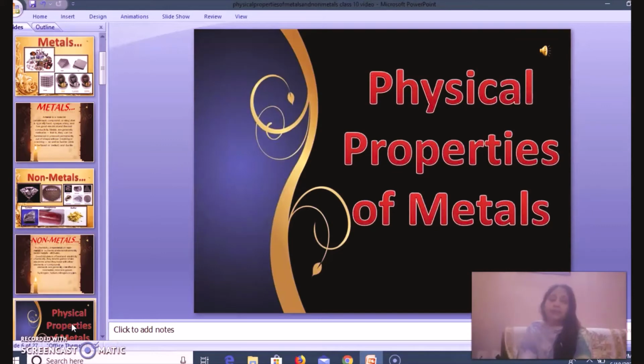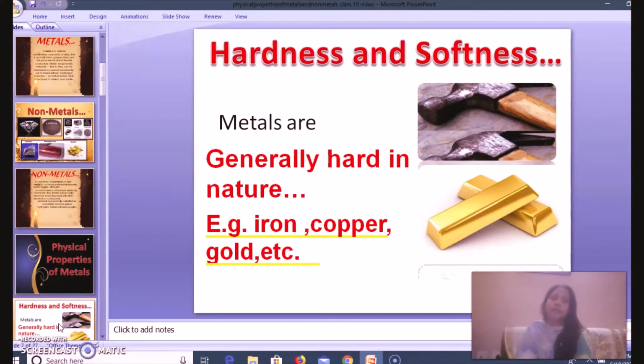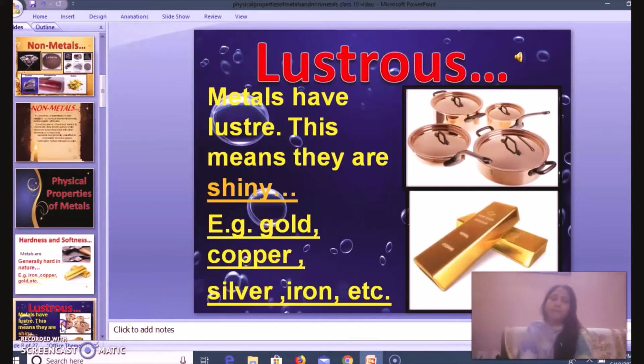Now let us understand the physical properties of metals. Hardness. Metals are generally very hard, and you can observe iron, copper, aluminium, gold. They are usually very hard in appearance. Then, as far as luster is concerned, that is the shine. Whenever we observe any metal, we will find the shine in it, that is, they are lustrous.